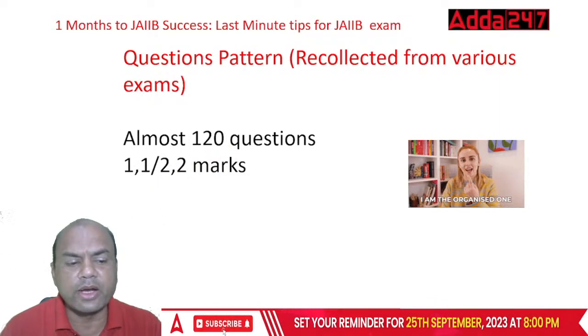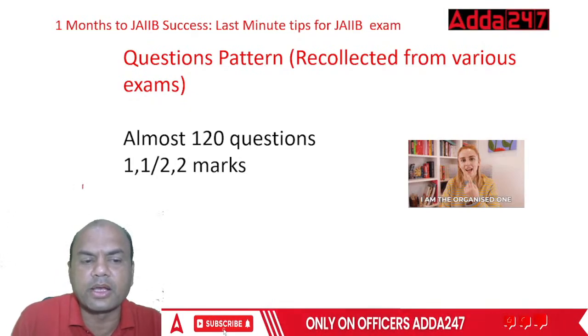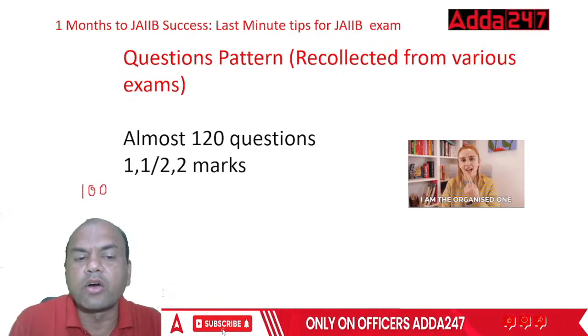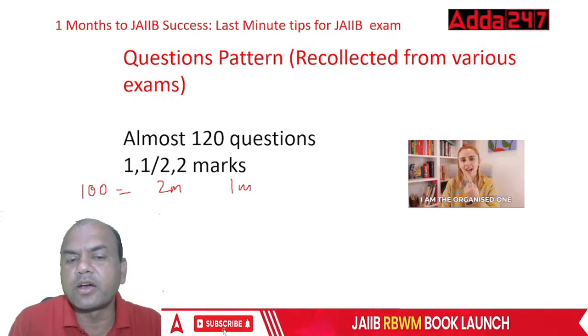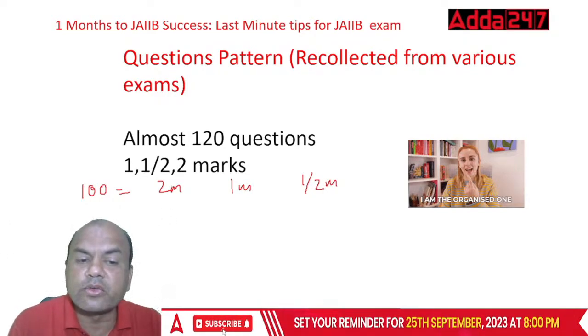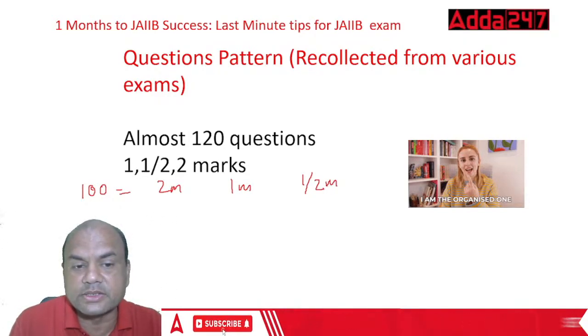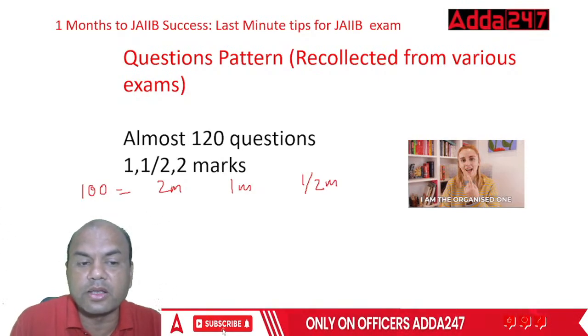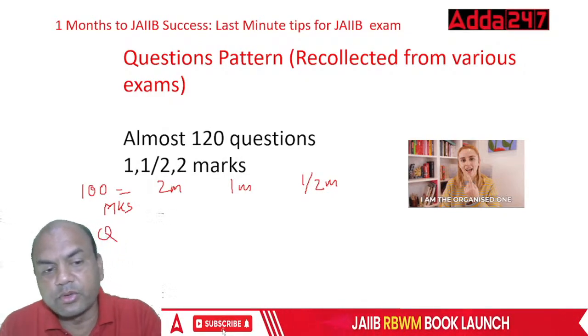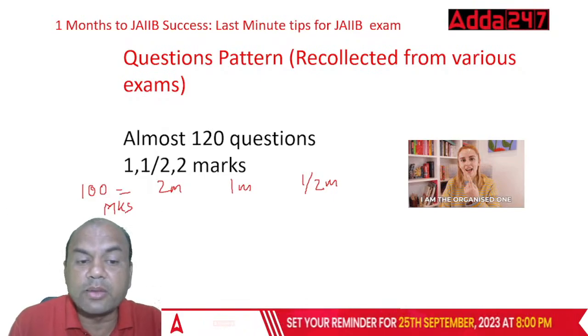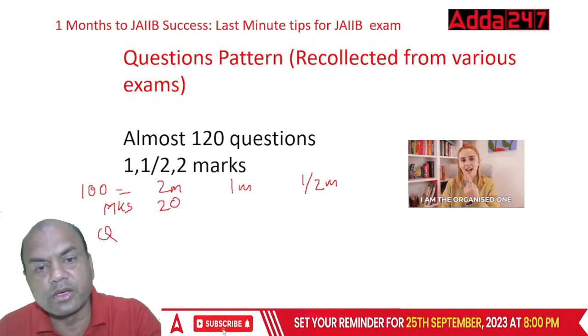So, now if we divide it, look at this. We'll just make it very simple over here. Analysis. 100 marks. Out of that, 2 marks, 1 mark and half mark. Okay, let's make it this way. 2 marks generally 20 marks are reserved. Now 2 marks are, we'll call here marks, and here questions. So for 2 marks generally you have 20 marks.